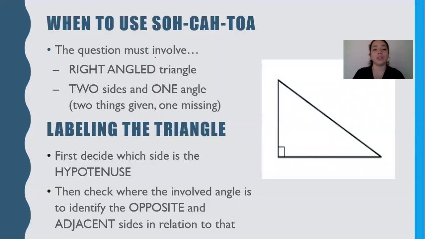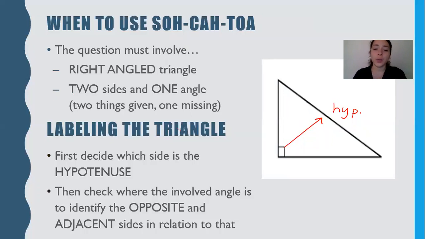So when do we do this? We do this when there's a right angle, and two sides are given, or there are two sides and one angle. So maybe two things are given and one is missing. Again, our focus is to label the triangle. So first decide which side is the hypotenuse. Remember, in order to figure out the hypotenuse, we look at our right angle and what is directly across. That is our hypotenuse. That's the first step.